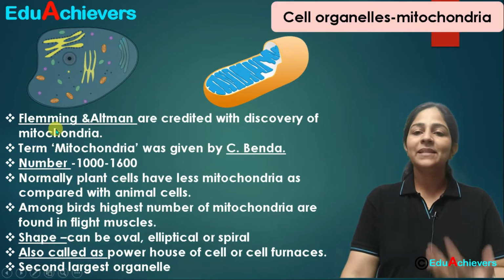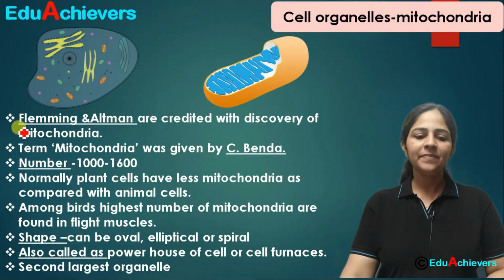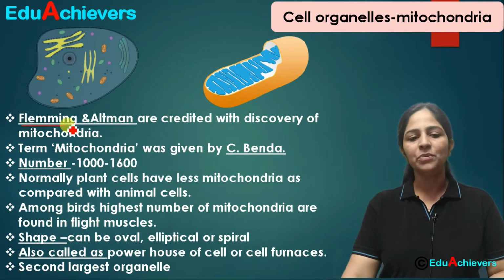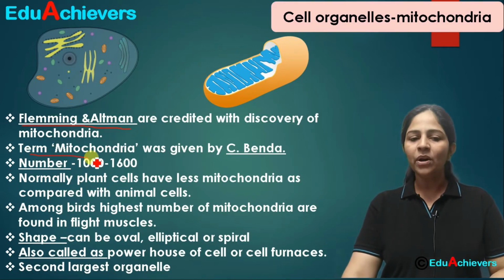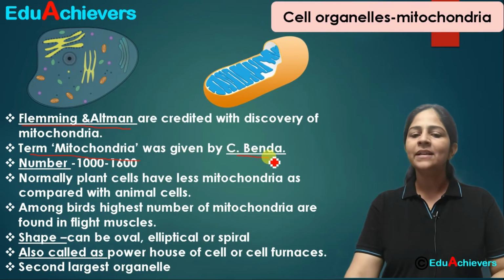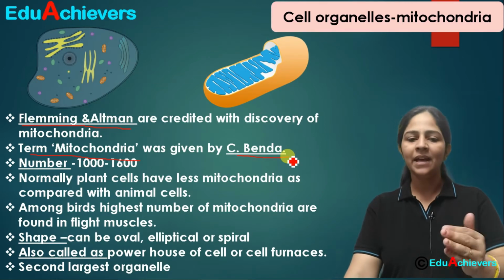So who discovered this mitochondria? The credit goes to two scientists, which are Fleming and Altman. The Fleming and Altman are credited with the discovery of mitochondria. This mitochondria term was given by C. Benda. Okay, so this term was not given by Fleming and Altman, but they observed it, and later the term was given by Benda.